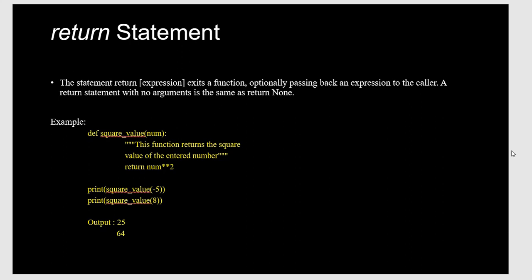Here is the example: define a function to compute the square value of a number. This function returns the square value of the entered number, and returns num double asterisk 2, which means exponentiation. Print the return value of 5, and print the return value of 8. 5 squared is 25, 8 squared is 64. This is how the return statement can be executed.